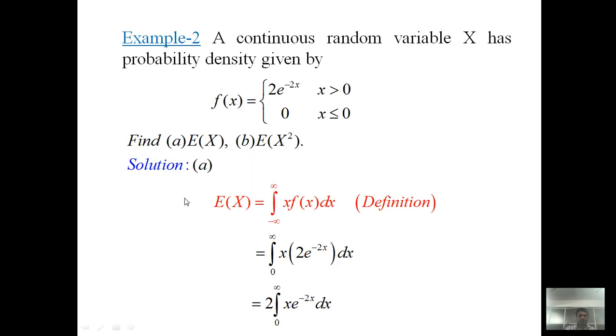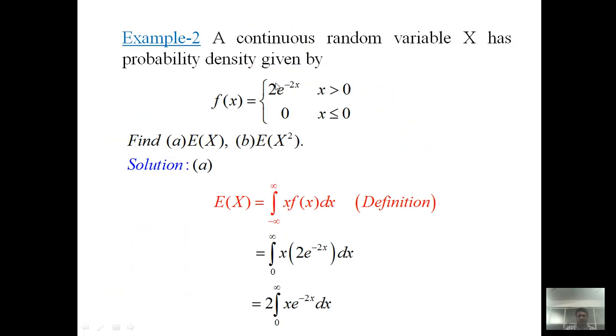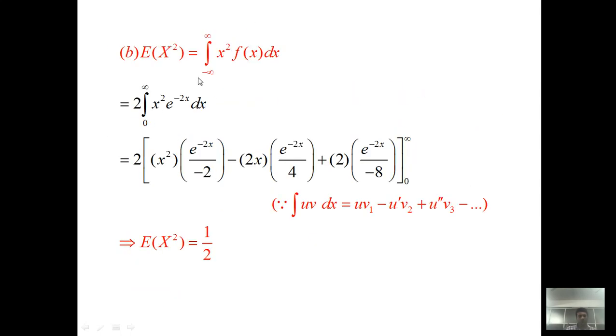So we have solved this first option. Next, deal with the second option, E of x square. So this is the definition of E of x square. E of x square is the integral from minus infinity to infinity of x square f of x dx. But f of x is defined only when x is greater than 0 and it takes the value 2 e raised to minus 2x. So we replace this minus infinity by 0 to infinity. 2 constant is outside, x square is as it is, and the integrand is e raised to minus 2x dx.